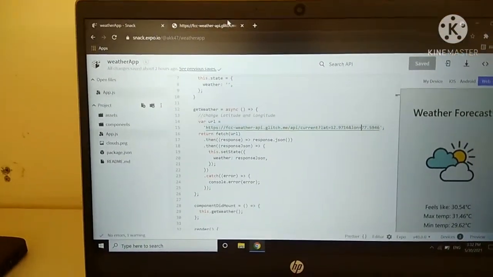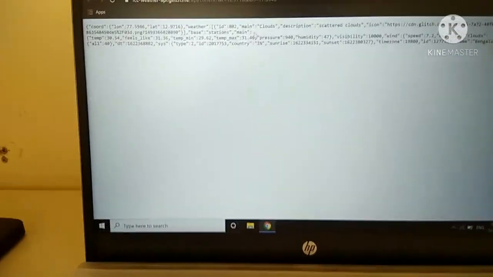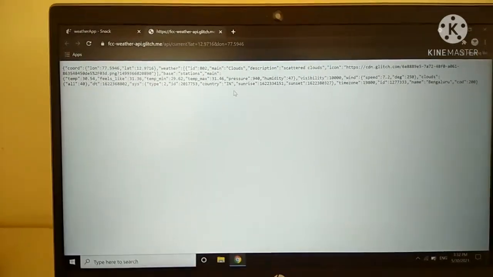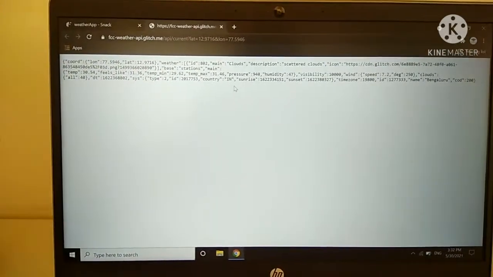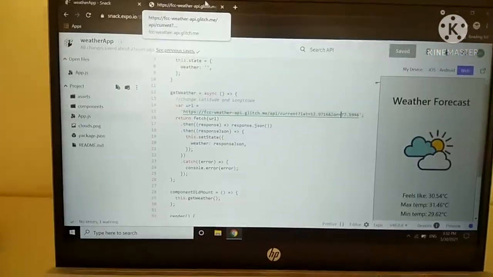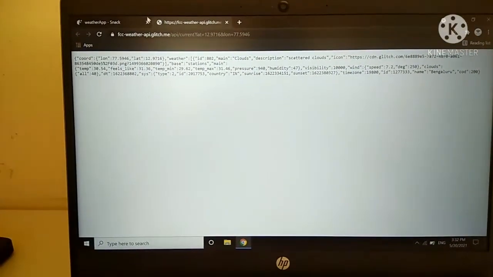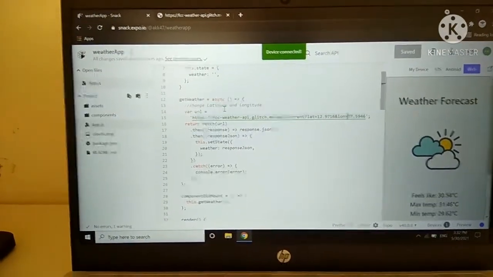Okay, so let's see what the API call actually is. So this is the API call. It gives us the value in JSON format, from which we derive the value, and then we can simply present it on the screen as I've done here. So every time you open the app, an API call is run, it derives the value, and then it is displayed on the app. Isn't it wonderful, friends?